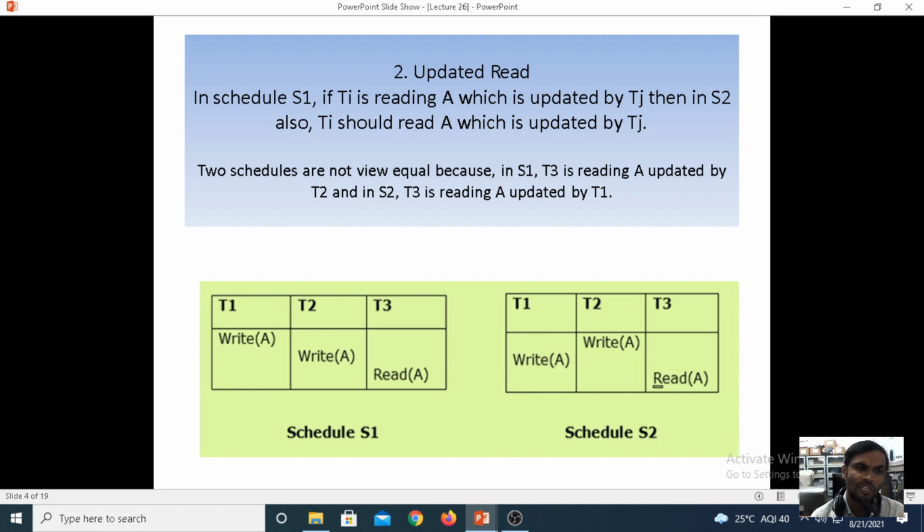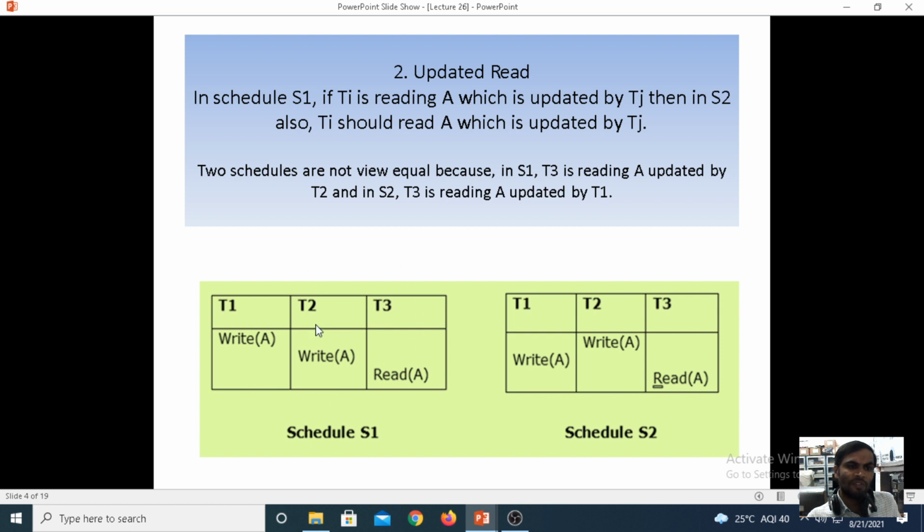Coming to the S2 schedule, if Ti reads A, it is updated by Tj. Means when it is updating under the T1 transaction in schedule 1, it should be updated to the next coming transaction, T2. In schedule 2 also, when it is updating under T1, it should be updated to the next coming transaction. This is under the equivalence.